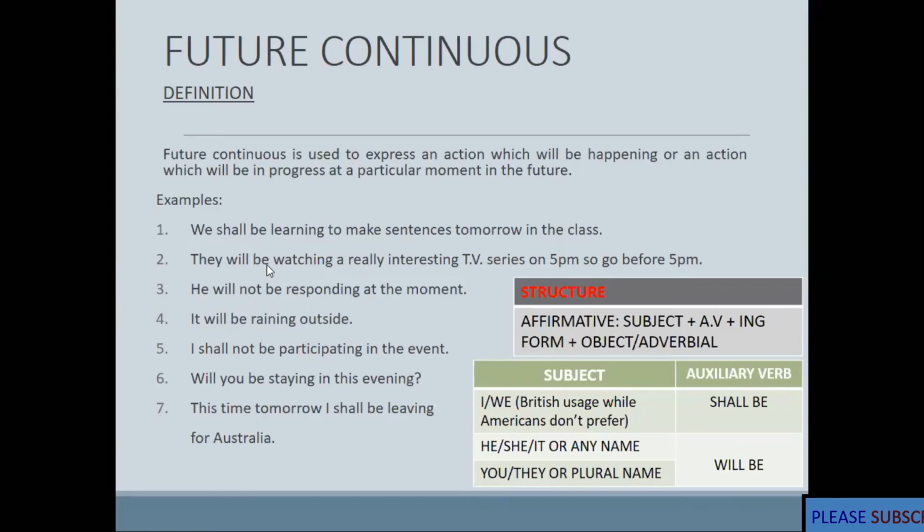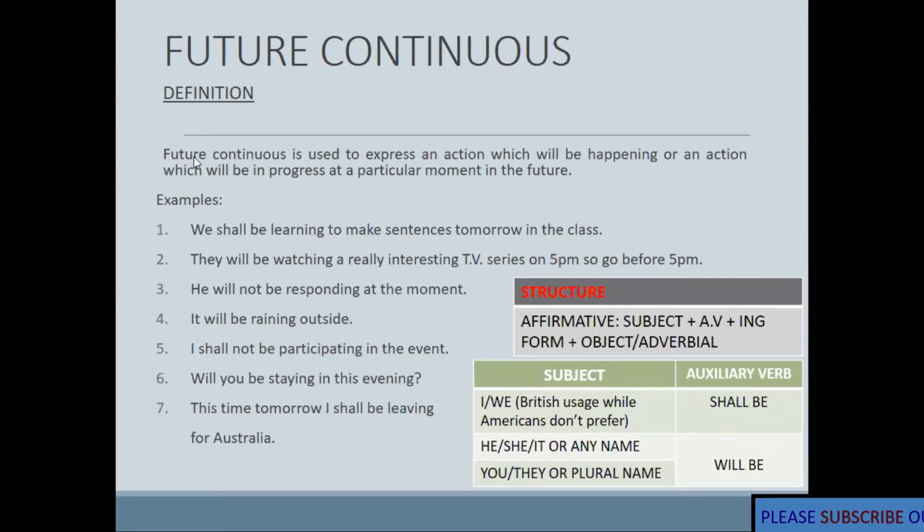After will be, we are having the action verb. Okay, this is the action verb. Watching, learning is the action verb. Responding is the action verb. Okay, have a look at the definition.